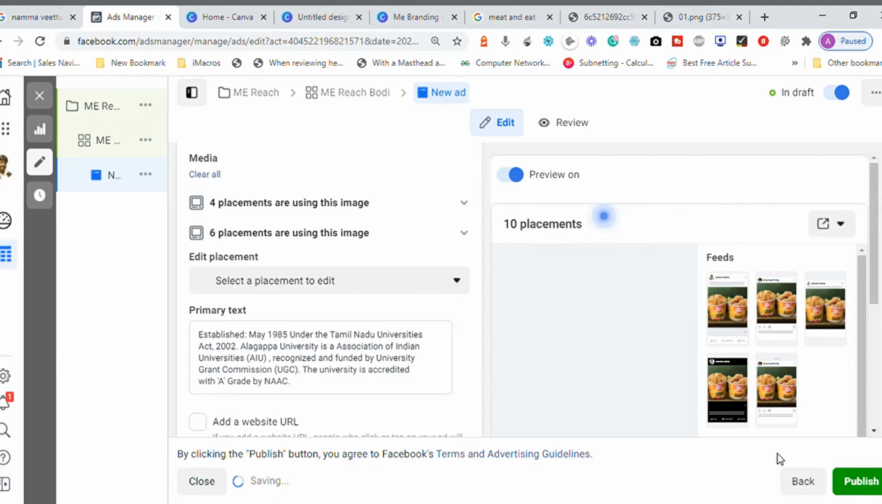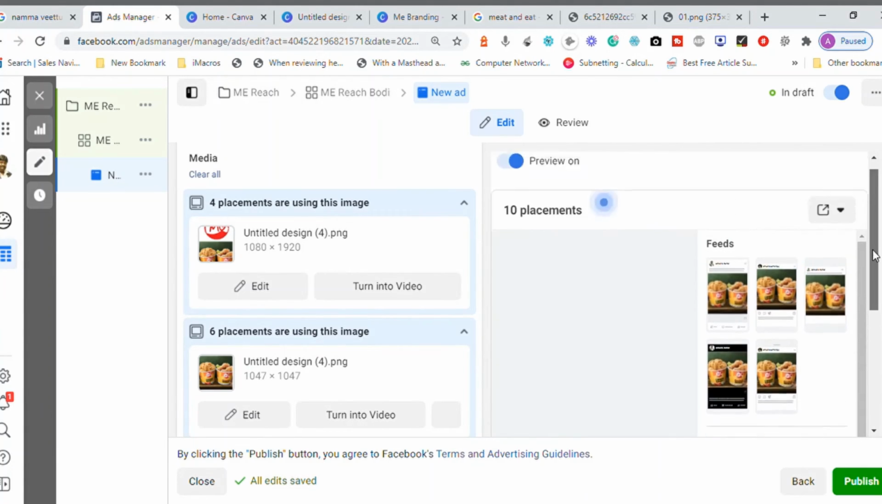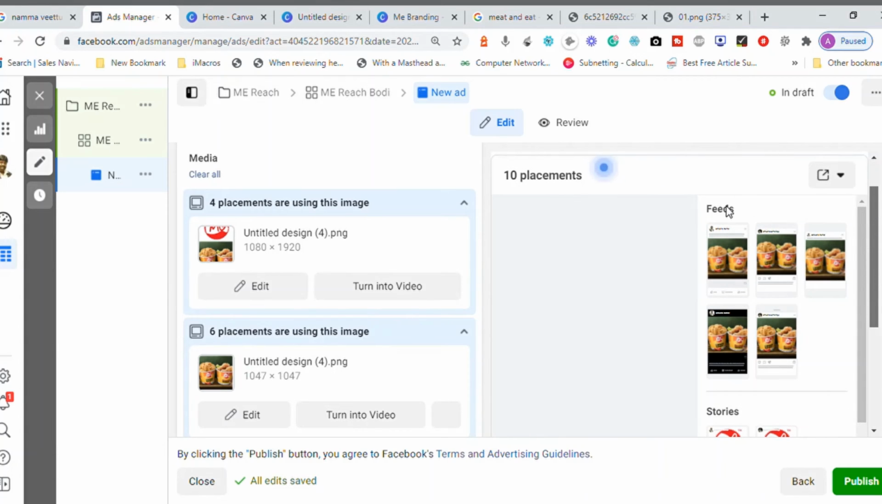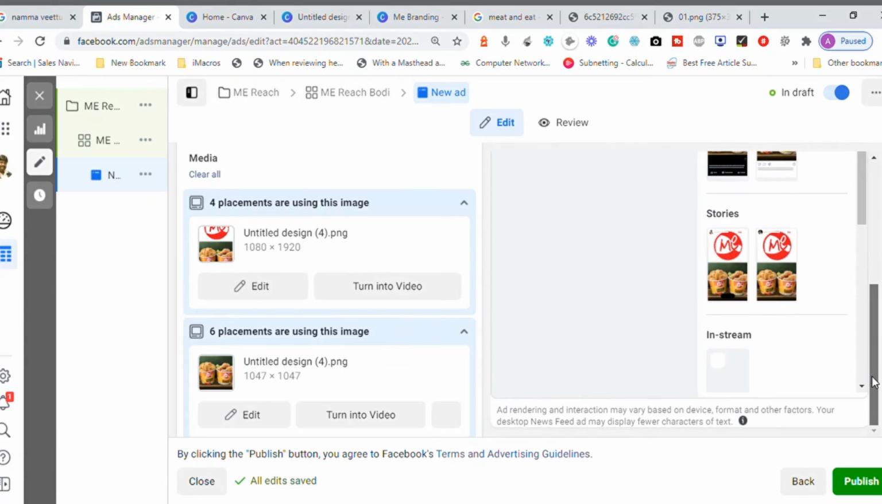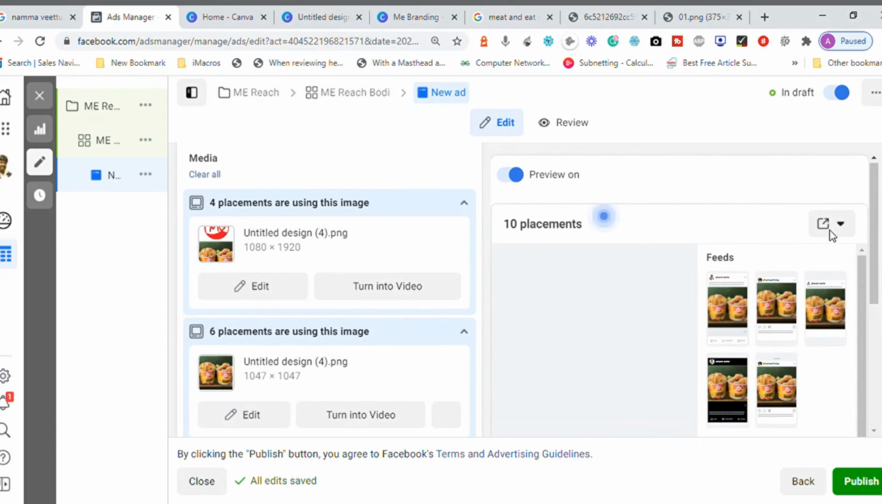Based on the images that I have given, it is going to show me the advertisement in 10 different places in Instagram and Facebook. What are those 10 different places? It is going to show on the Facebook and Instagram feeds and the Facebook and Instagram stories. In-stream it is not going to show, which means whenever a video is playing, the advertisement is supposed to show. That is basically in-stream.